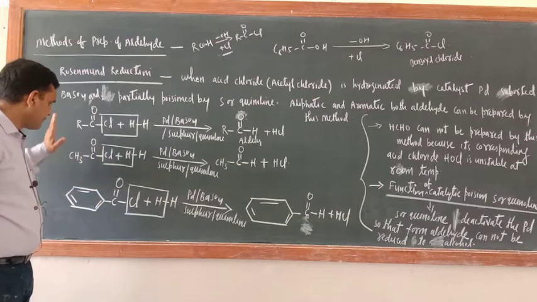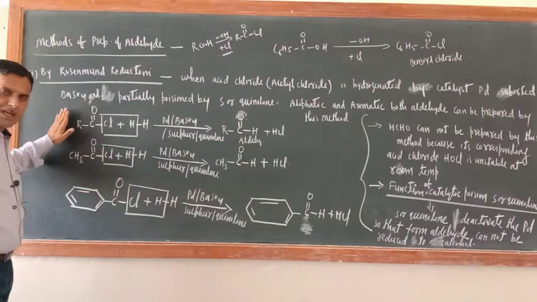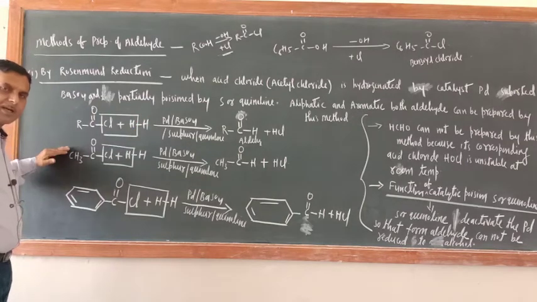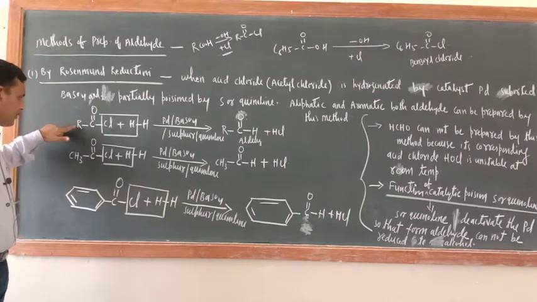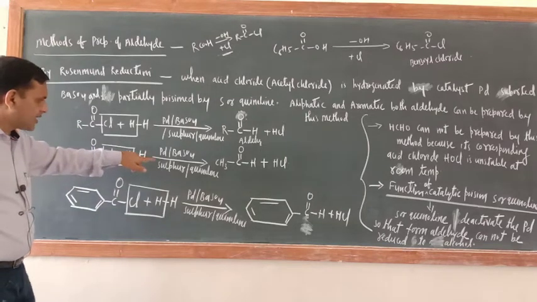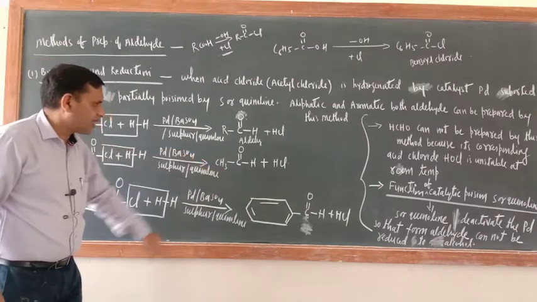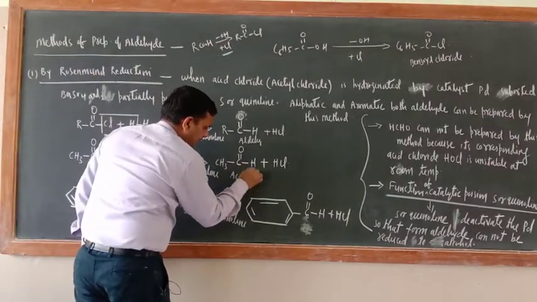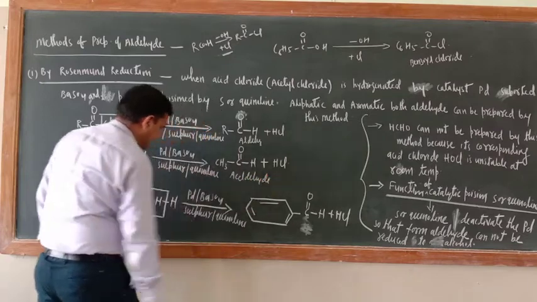Now whenever a name reaction is there, first we should write the general reaction, then we should write one particular example. So in place of R, fill in CH3. So CH3COCl, H2. Now this is aldehyde, acetaldehyde, plus HCl.